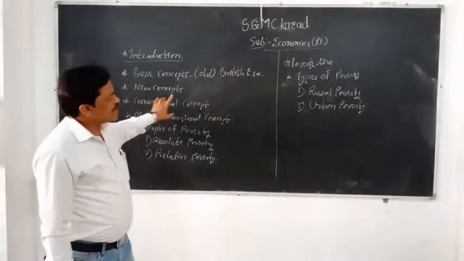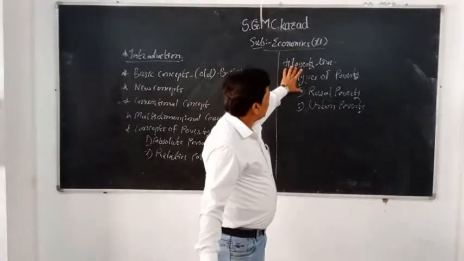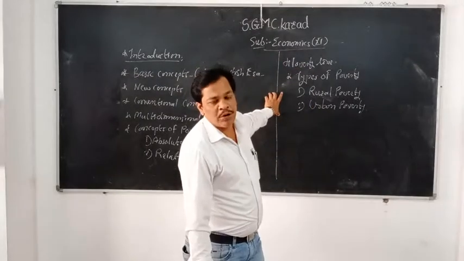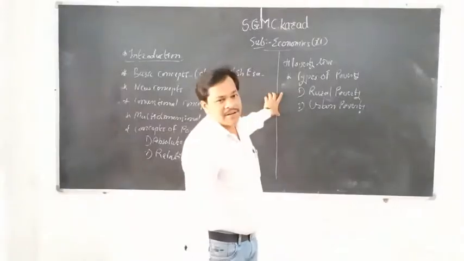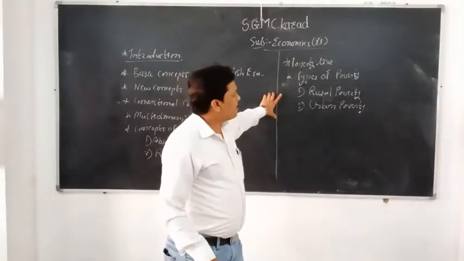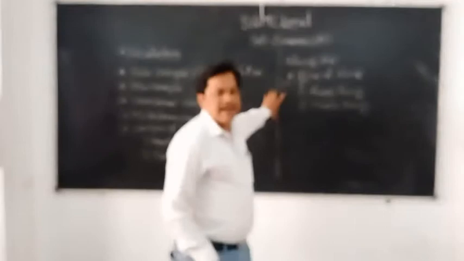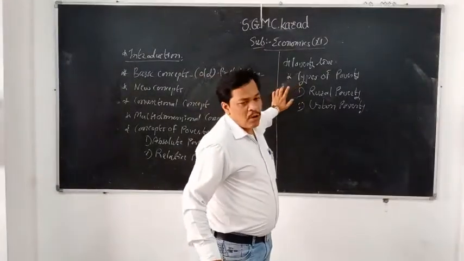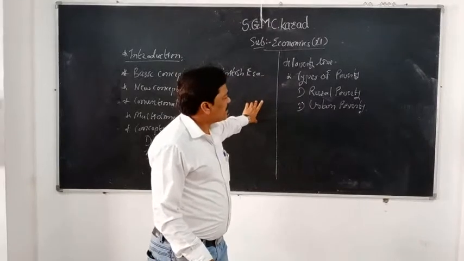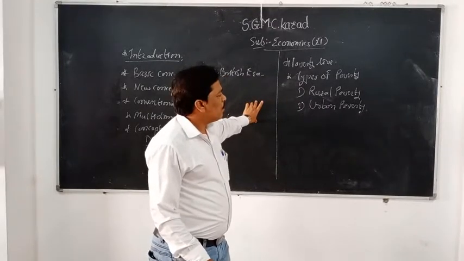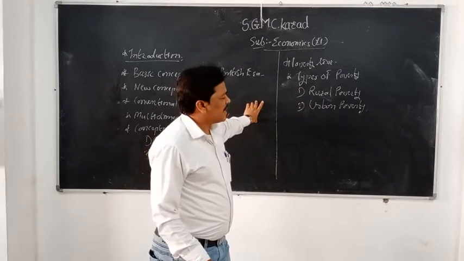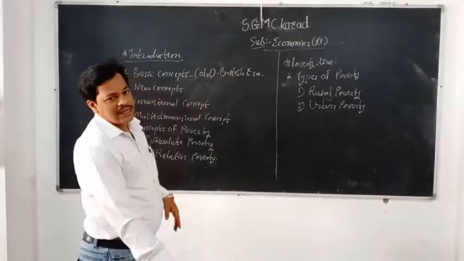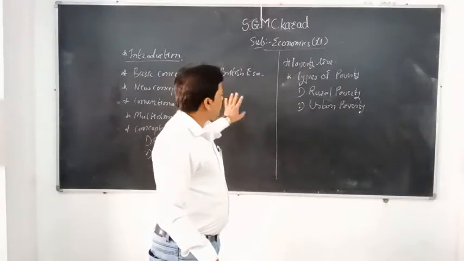Again, there are some points. For example, the new concept is the poverty line. What do you mean by poverty line? How are you going to measure poverty? Because some standards are different. If you compare Indian poverty with other countries' poverty, there are some differences. Each type of measuring poverty is different. Then there are types of poverty: one type is rural poverty and the second type is urban poverty. So with the help of these concepts we are going to learn in this lecture, and we are going to complete all these points one by one.